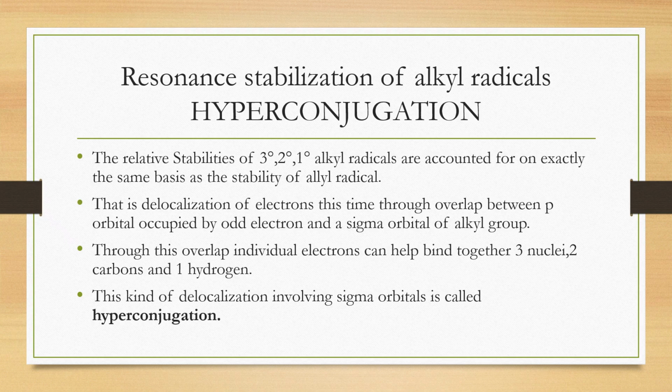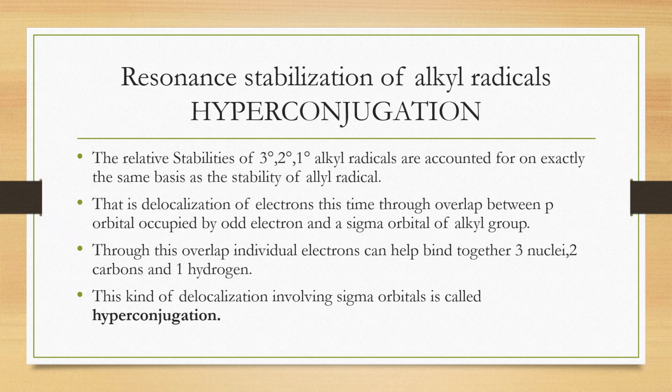Resonance stabilization of alkyl radicals can be explained by the concept of hyperconjugation. The stabilities of tertiary, secondary, and primary alkyl radicals are explained by hyperconjugation. It is similar to the explanation for the stability of allyl radicals.